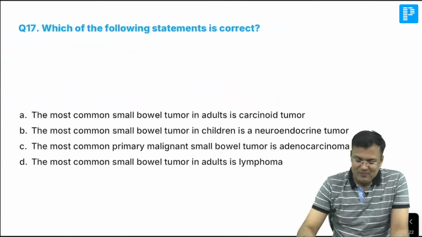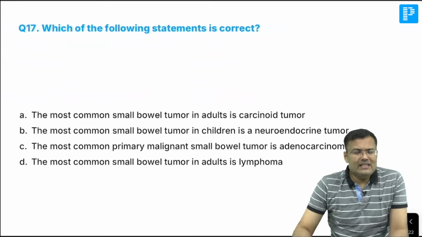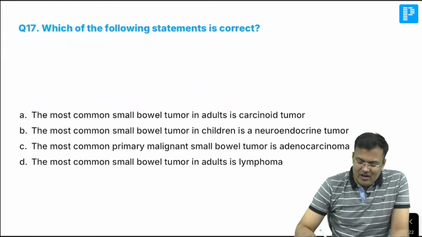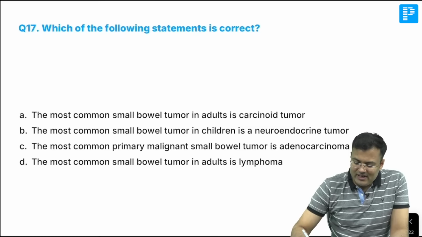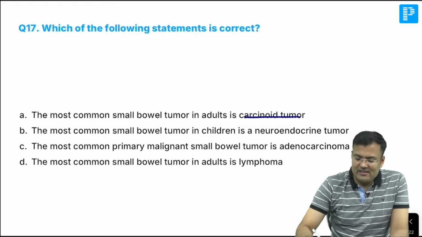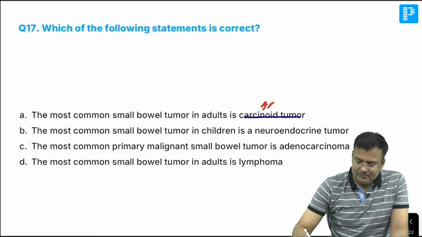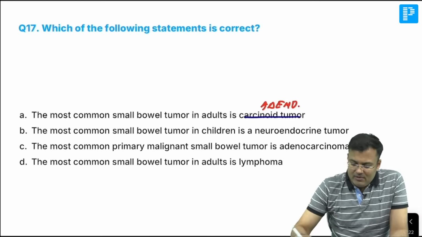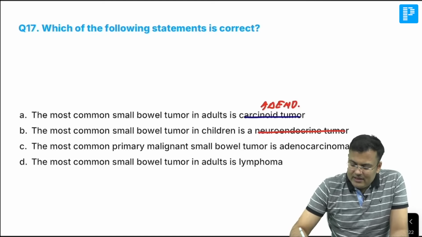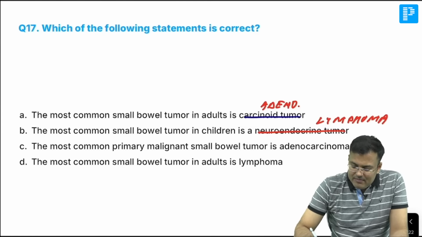Okay. Next. Very easy. Which of the following statements is correct? What is the most common small bowel tumor in adults? Guys, this is adenocarcinoma. Next question. Most common small bowel tumor in children? It is lymphoma. Next question. Most common primary malignant small bowel tumor is adenocarcinoma.